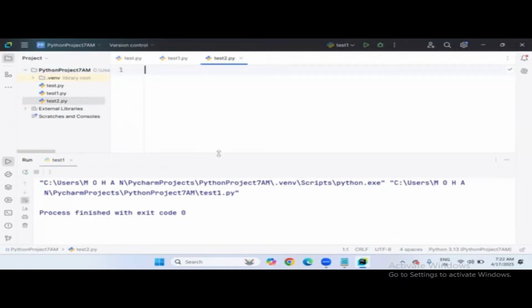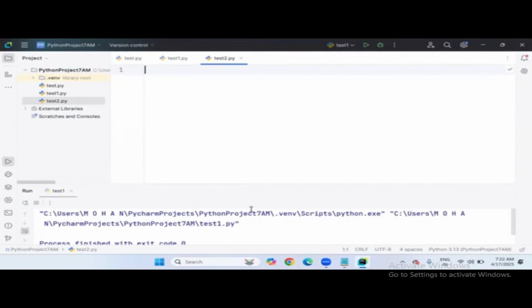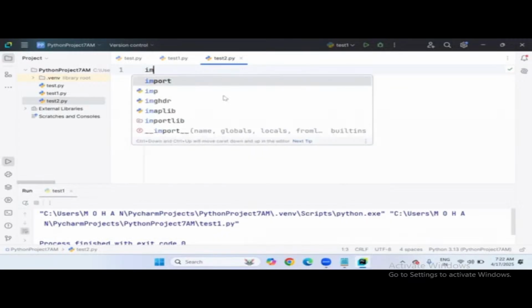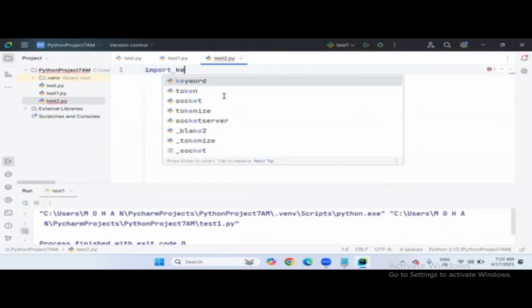So, sir, how? First of all, let me bring the keyword list. What keywords are there? How to get the complete keywords in Python? With simple 2 lines, we can bring it. Remember, I'll write the 2 lines of programming here. Using these 2 lines, we can bring all the keywords which are present in the current version of Python. The program will look like: import keyword.